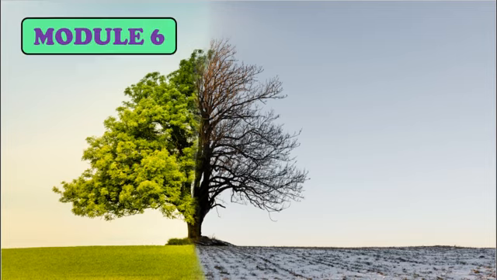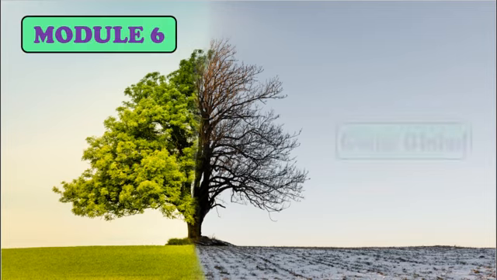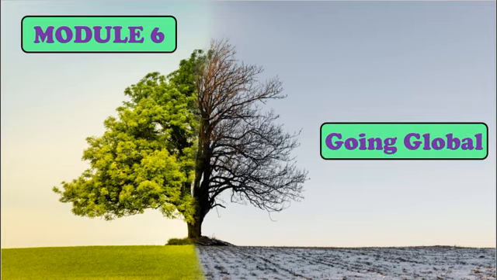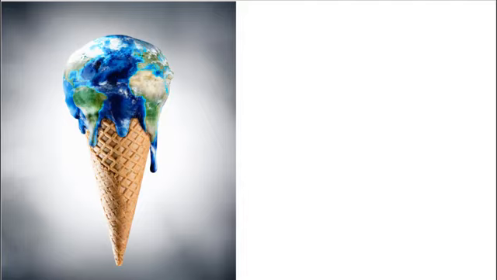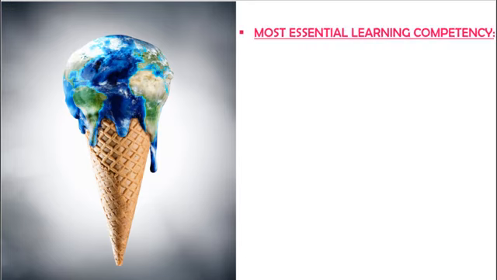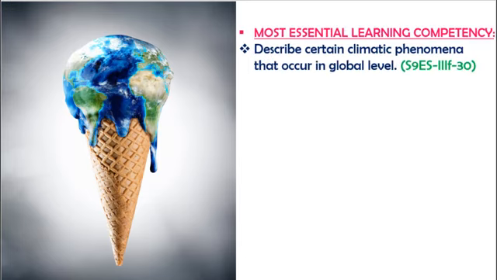Our lesson for today is all about Module 6, which is entitled Going Global, Climate Phenomena that Occur at the Global Level. And the most essential learning competency for today's lesson is to describe certain climatic phenomena that occur at the global level. So the expectations are the following.